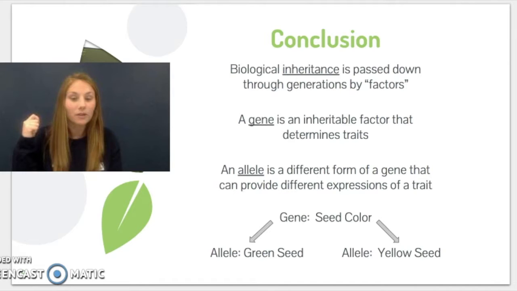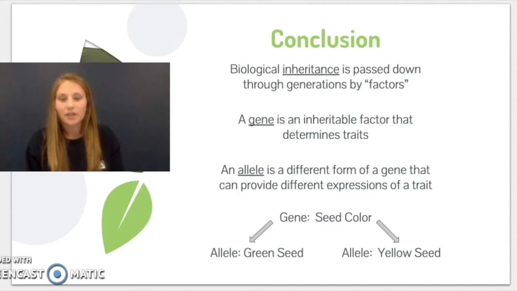And so the allele is able to be different between people, but everyone needs to have a gene trait for your earlobe shape. An example for the pea plants was that the gene would be seed color, and then between different plants, the allele would be that you could have a green seed or you could have a yellow seed.